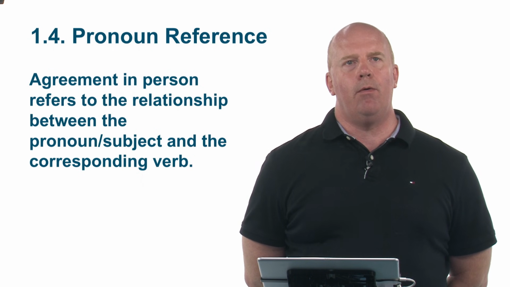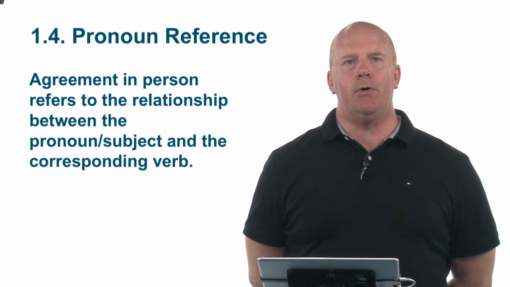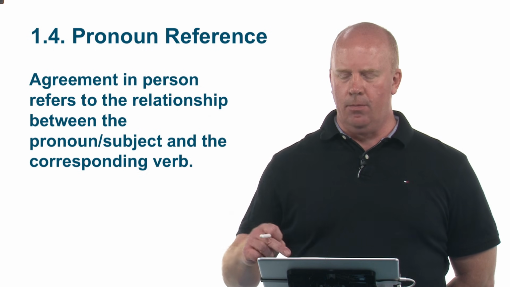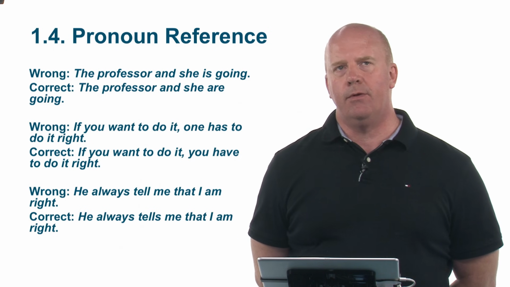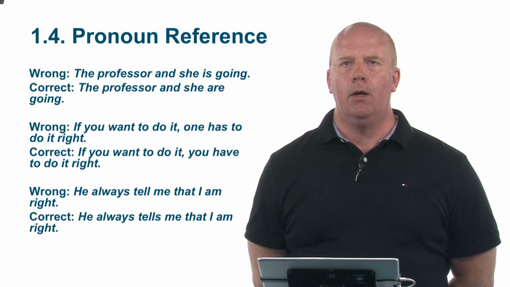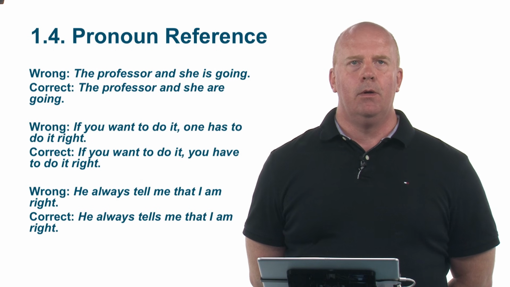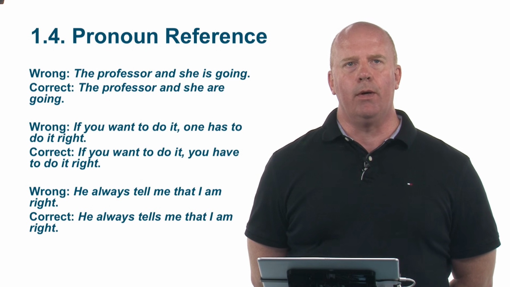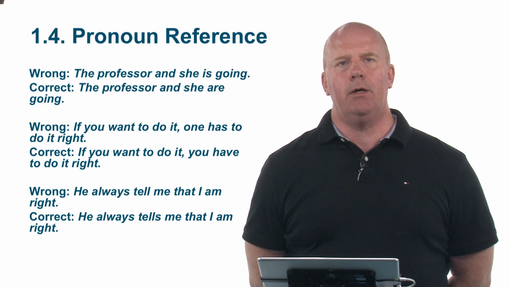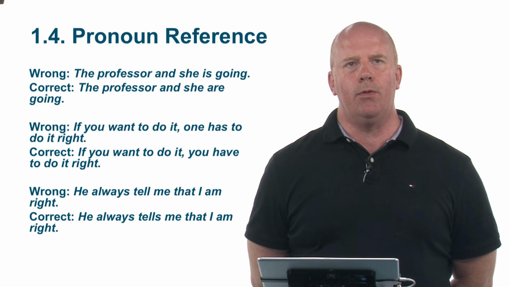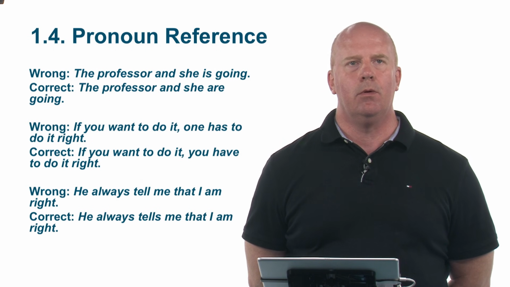So with pronoun reference, agreement in person refers to the relationship between pronoun, subject, and the corresponding verb. Here's a couple of instances that are wrong and then ones that are right. The professor and she is going. The correct sentence is, the professor and she are going. So you can see here that that verb doesn't correlate with the pronouns that are used.